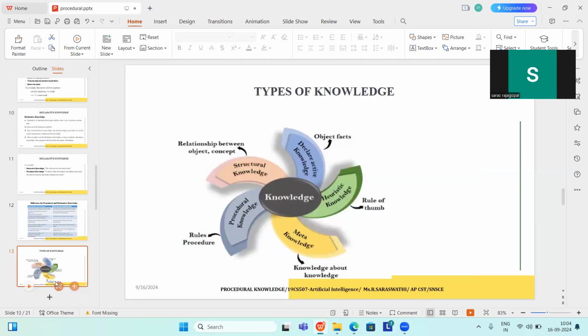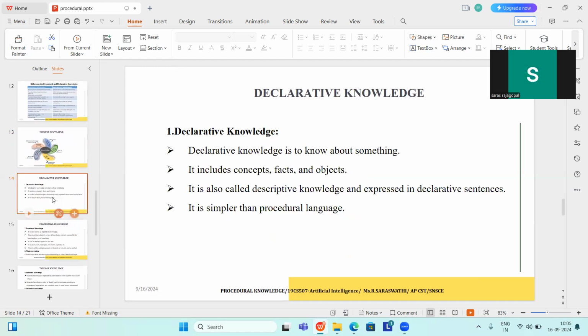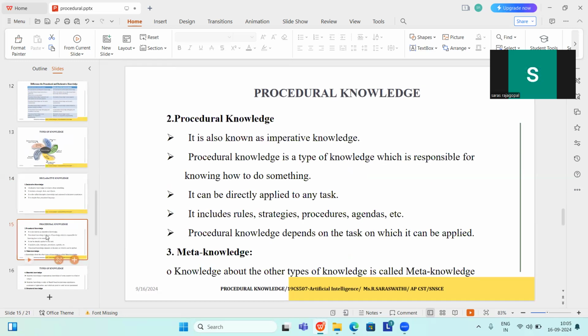Next is types of knowledge. There are different types of knowledge. First, procedural knowledge. Second, declarative knowledge. Third, meta knowledge. Fourth, structural knowledge. And heuristic knowledge. Declarative knowledge is to know about something. It includes concepts, facts, and objects. It is also called descriptive knowledge and is expressed in declarative sentences. It's simpler than procedural knowledge.